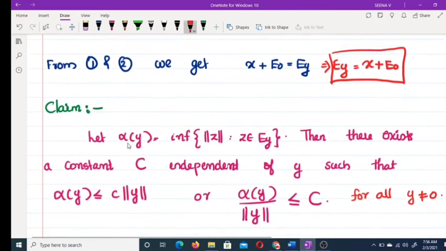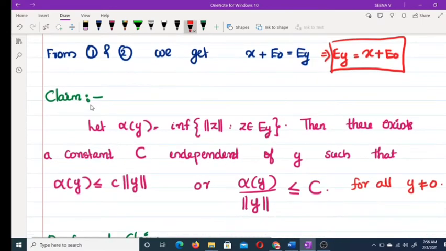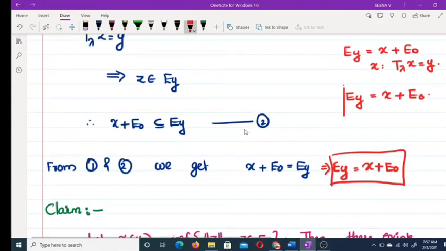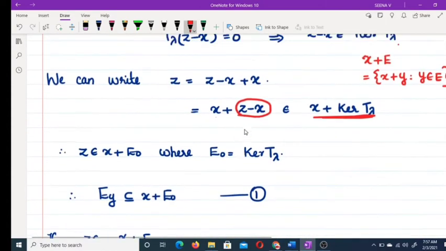So for proving this proposition, we are assuming one claim and we are proving this claim. So what is our claim? Let alpha y equal to infimum of norm of z such that z belongs to EY. What is our EY? EY is the set of all z such that T lambda z is equal to y.